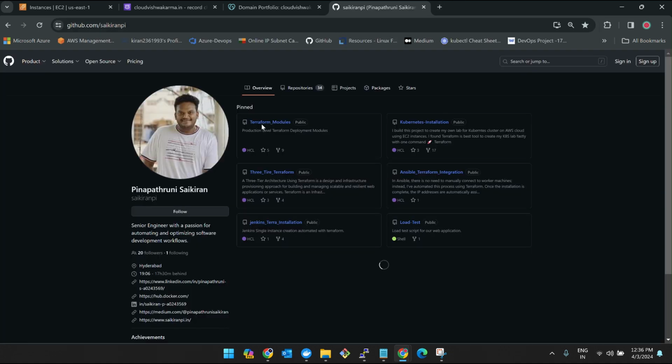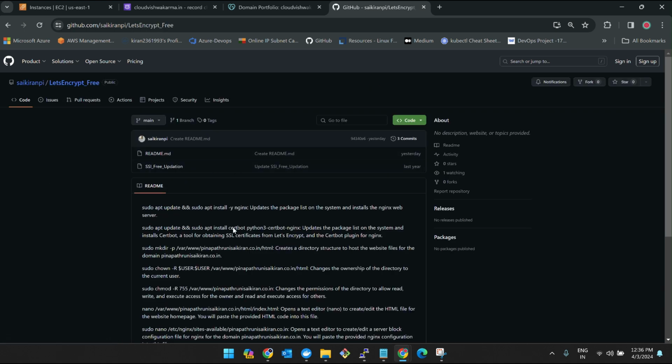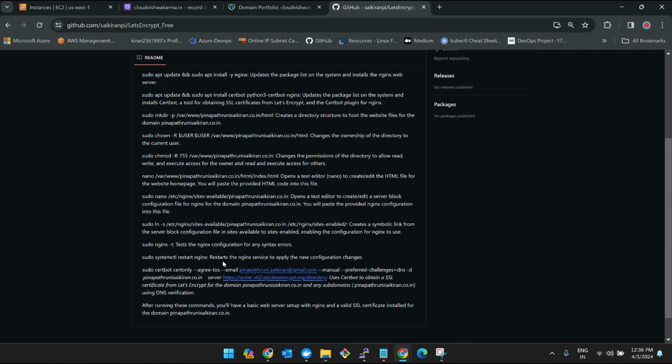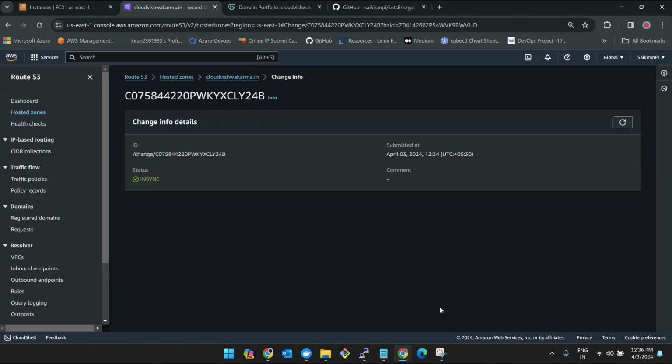github.com/iconvi. Yeah, this is the one: Let's Encrypt for free. See, I have written each and every command step by step, why we are doing this, for what purpose, and all. So I'll also explain it to you now. Yeah, it got synced already. Super.